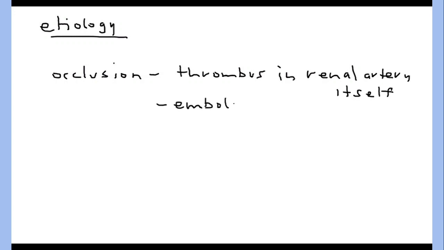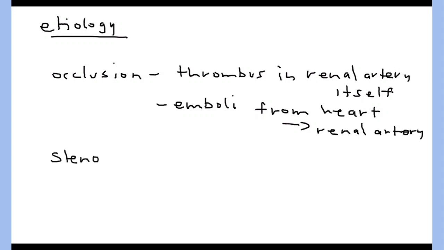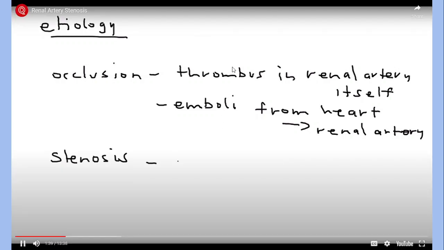Another is embolism, an embolus from your heart to your kidney, right? Occlusion can be caused by a thrombus or an embolism.